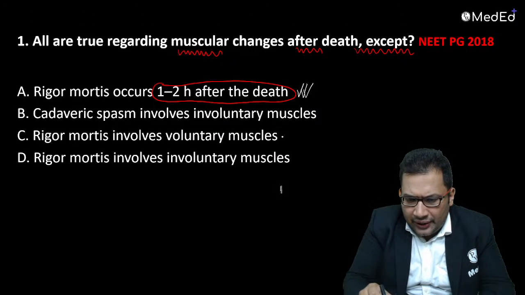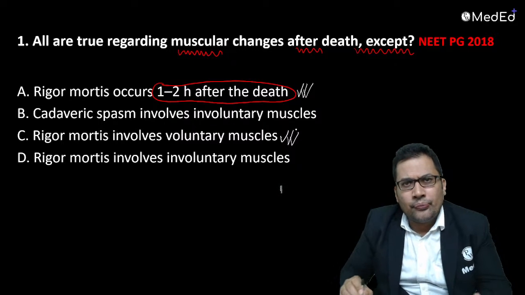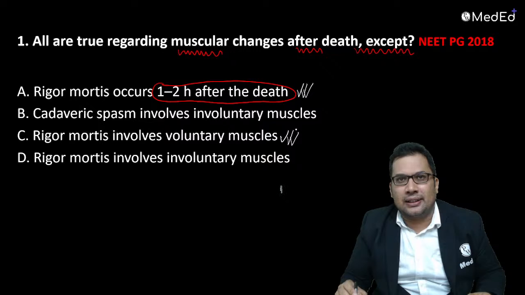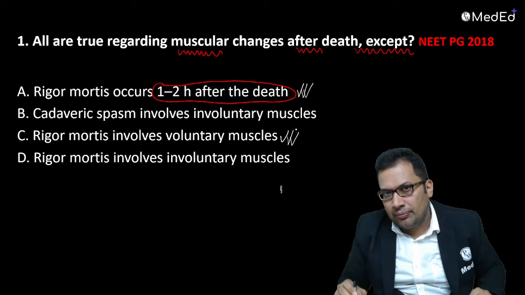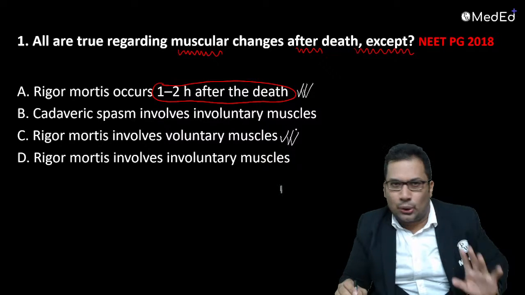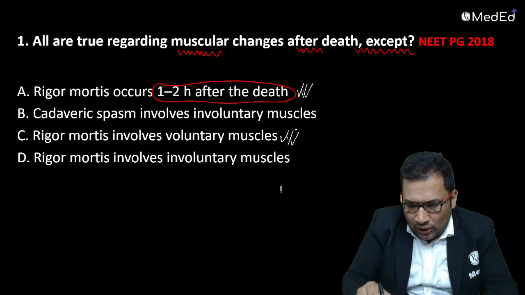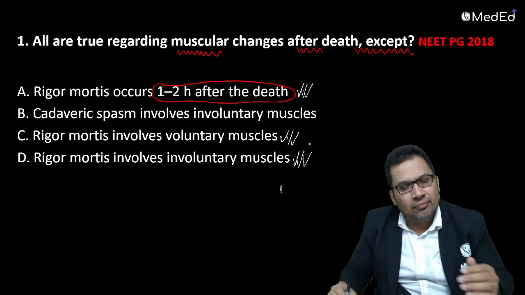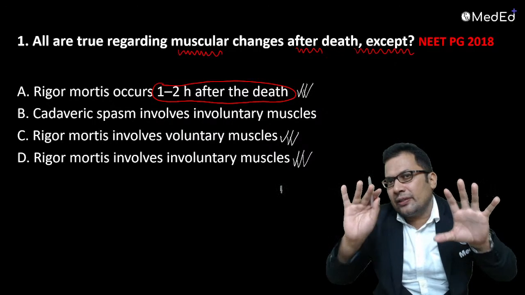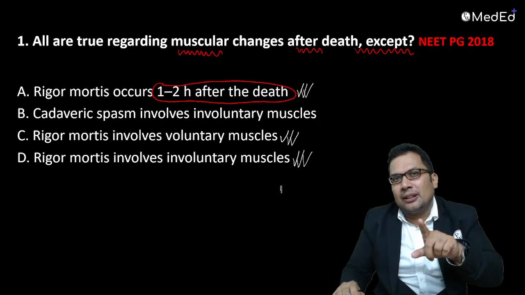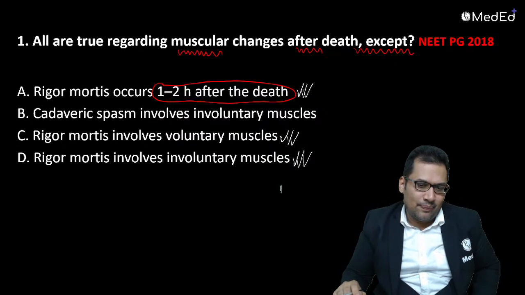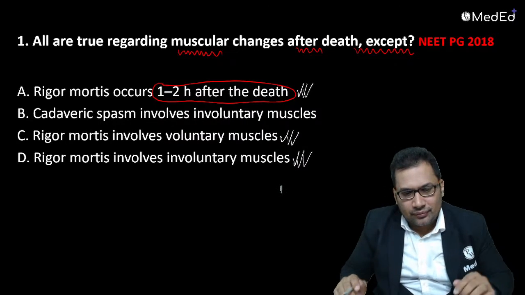Rigor mortis involves voluntary muscle. That is true. Rigor mortis involves all the muscles, voluntary as well as involuntary muscles. The first involuntary muscle is the heart. The first voluntary muscle is the eyelid. The last muscles are the fingers and toes. So C and D are also correct.